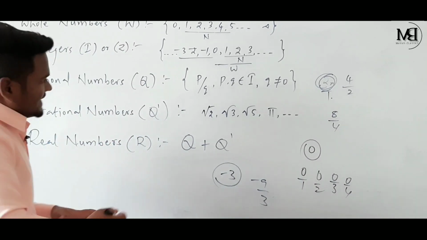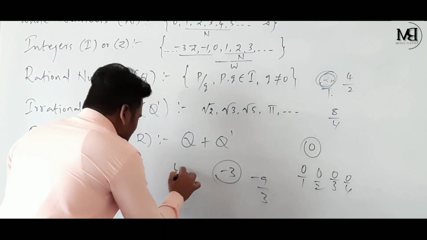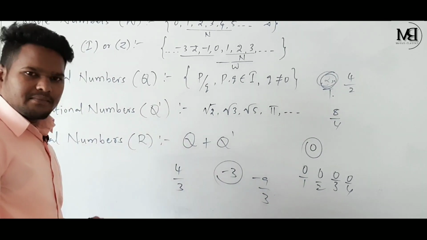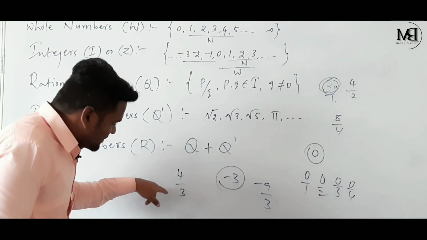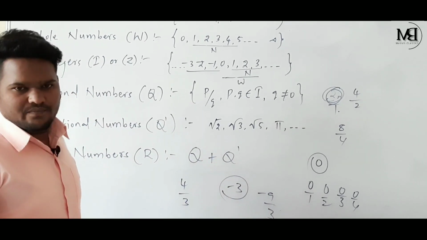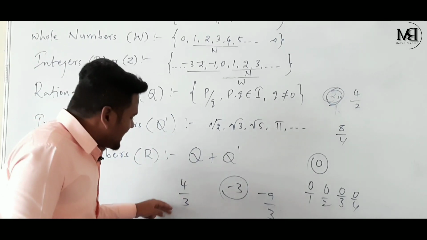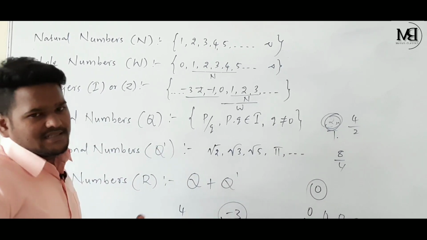See, for example, if I take a rational number, that is 4 by 3. See children, is this 4 by 3 a natural number? Is this 4 by 3 a whole number? Is this 4 by 3 an integer? No. This 4 by 3 is not a natural number. This 4 by 3 is not a whole number. This 4 by 3 is not an integer.